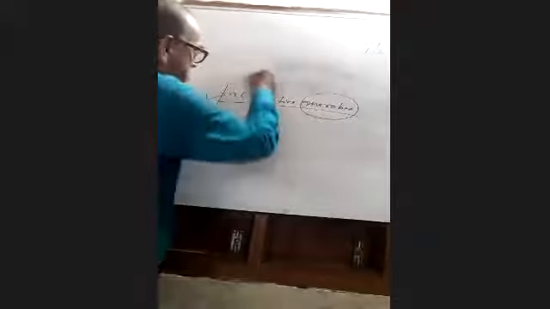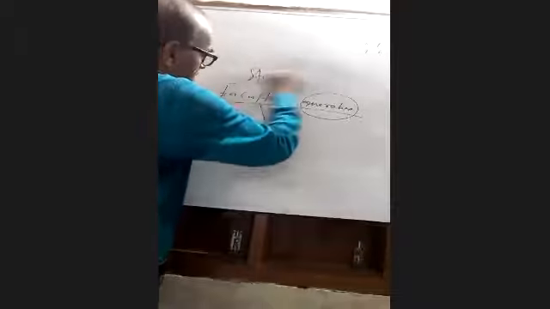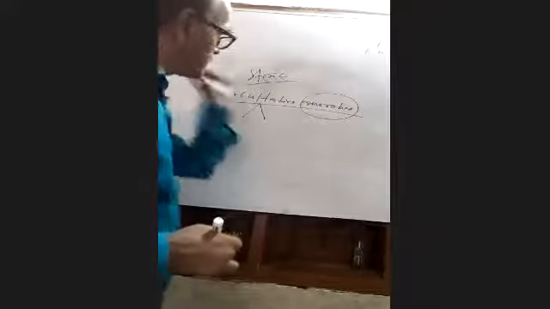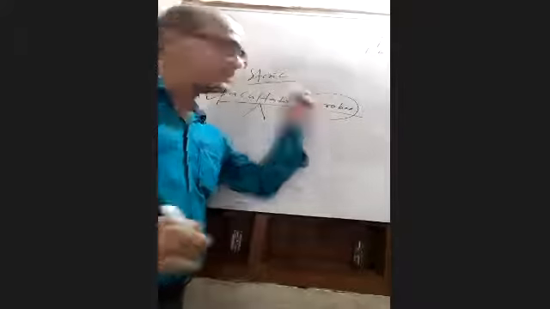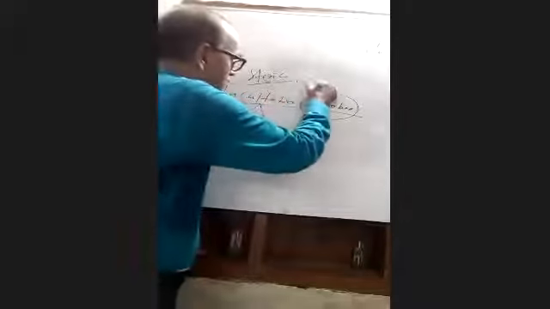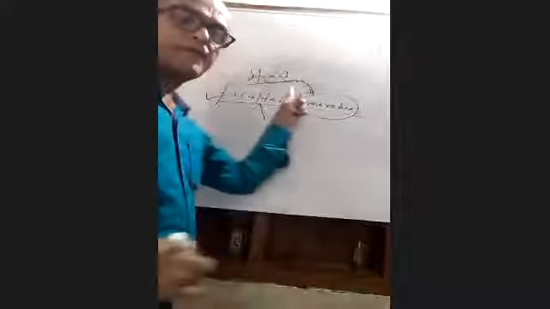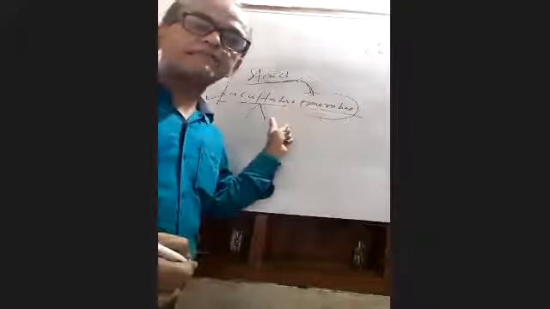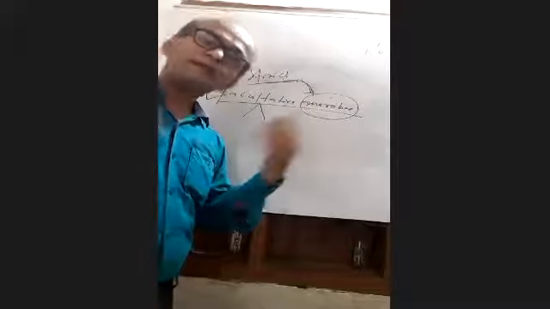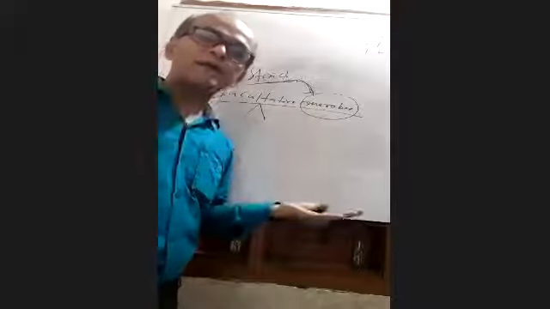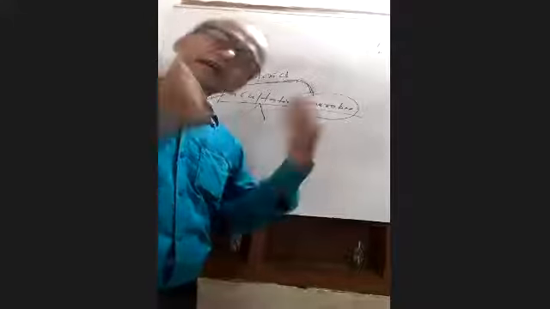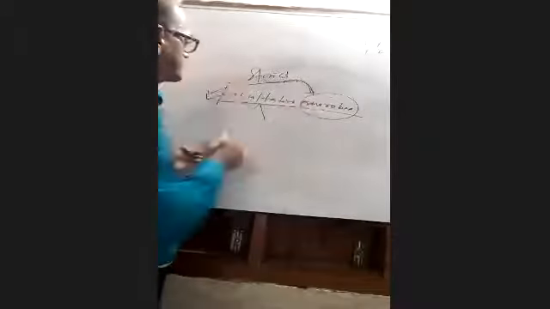That concept you remember. Strict anaerobes means living completely in the absence of oxygen. But facultative means when oxygen is available, they live, and without the availability of oxygen, they can also live. So they are called facultative. Remember such terms.